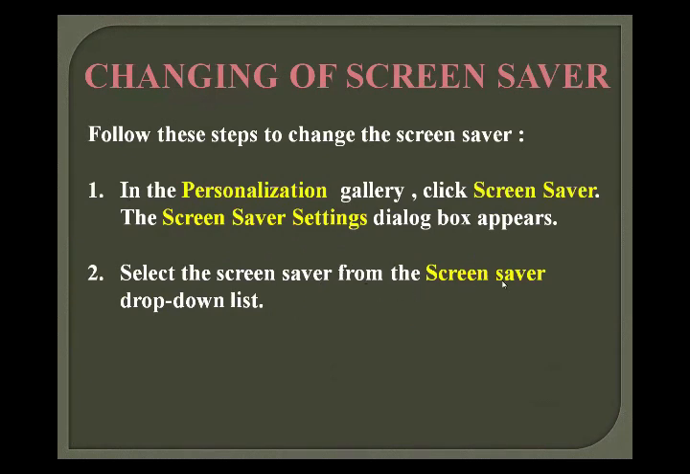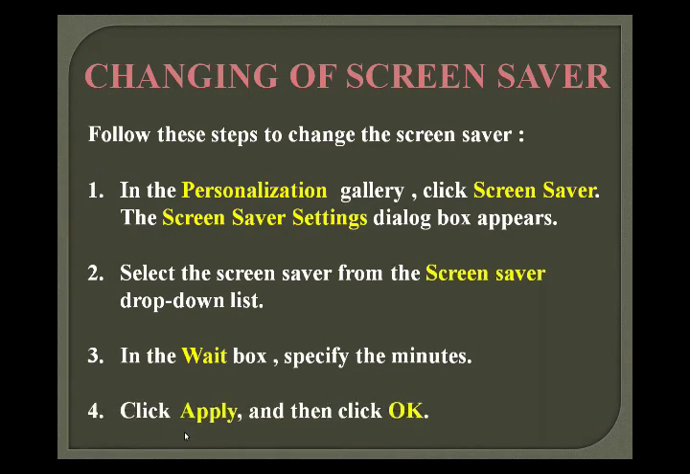Click the screensaver from the screensaver drop down list. If you want to select any screensaver from the computer memory, you can easily select it by dropping down the list. In the wait box, specify the minutes. You can set after how many minutes you see the screensaver on your computer when your computer is idle. And then click on the apply button and then click on the OK button. After following all these steps, you can easily change the screensaver and also set the specific time you want to see your screensaver on the computer screen.